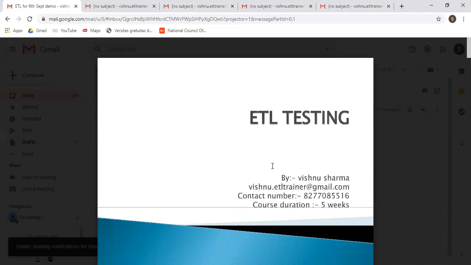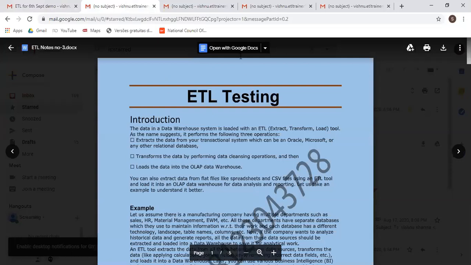Now, I will give you a short introduction about ETL testing. So guys, can you see my new screen? Yes, it is visible for everyone.